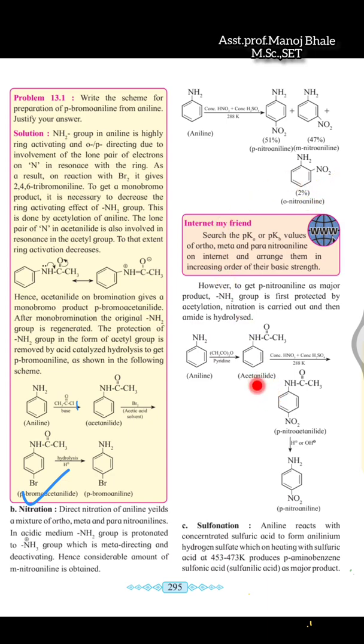Next reaction which is given there: the aniline which reacts with this acylation. This is the acyl group. Anhydride is reacted here in place of the pyridine. There is a formation of the acetylene.